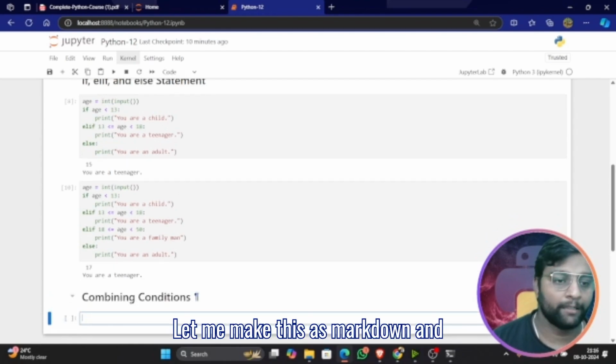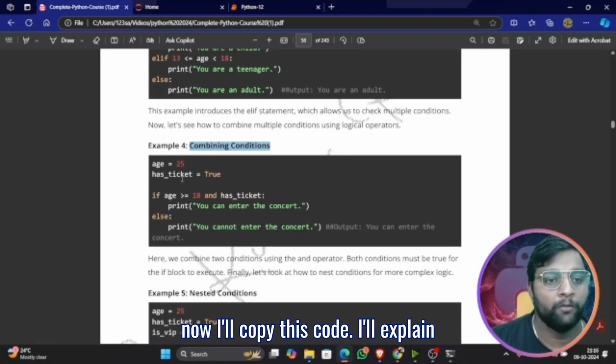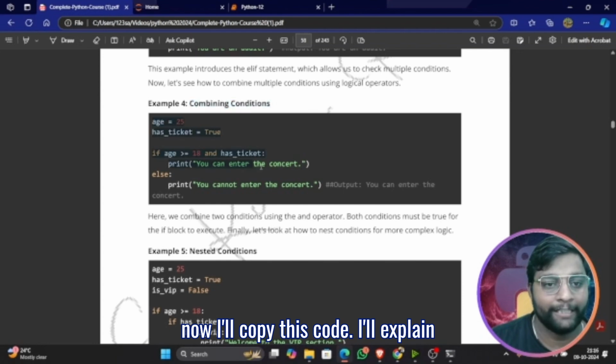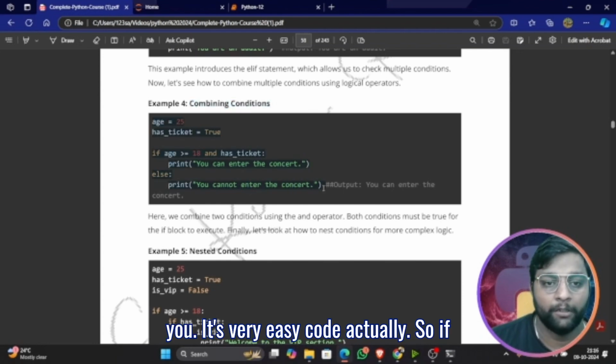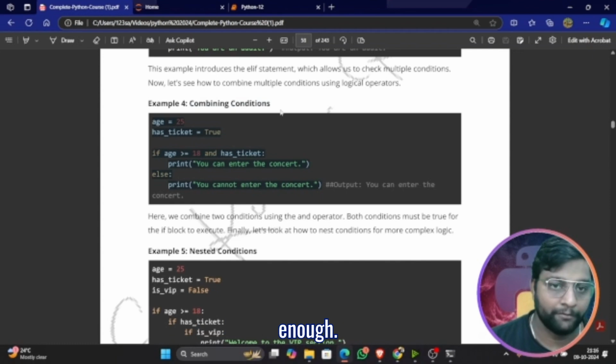Let me make this as markdown. And now I'll copy this code. I'll explain it to you. It's very easy code actually. So if you understand this, it's really great.